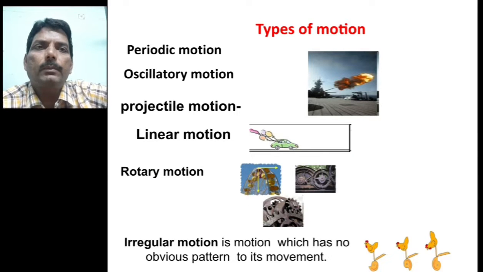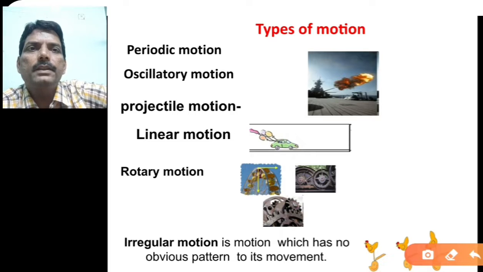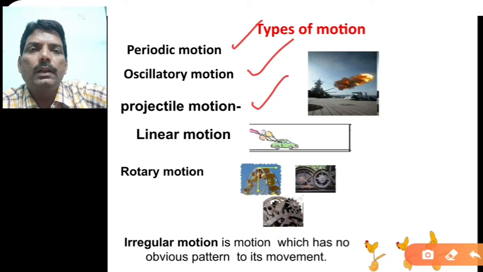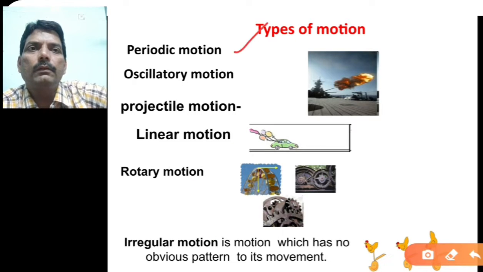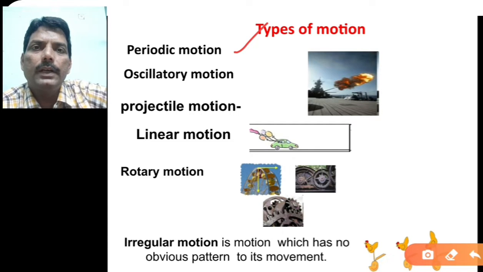Next one, the types of motion. The types of motion are: first periodic motion, then oscillatory motion, projectile motion, linear motion, rotatory motion, and irregular motion. So let us see about the periodic motion. What is meant by periodic motion? Let us consider the example of the earth. The earth is moving around the sun. So the time interval is fixed. That motion is called periodic motion, because when the object is moving, it is again moving in a regular time interval. That means its period is fixed. That particular type of motion is called periodic motion.